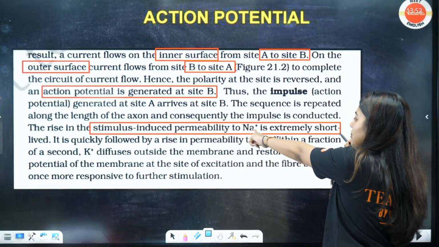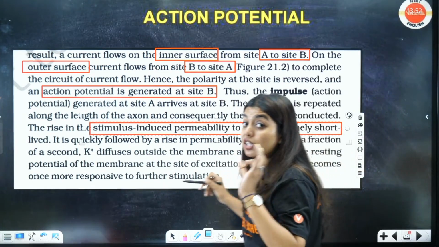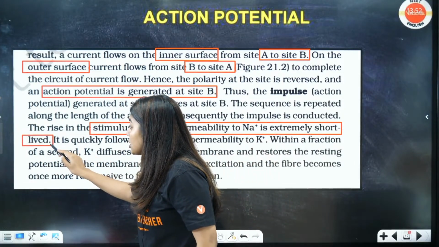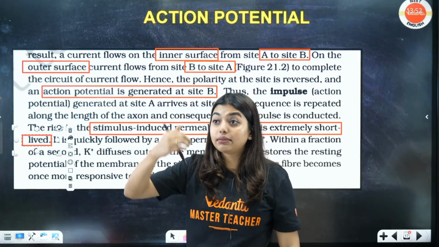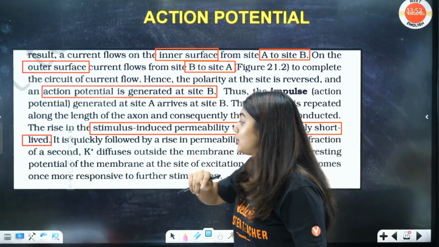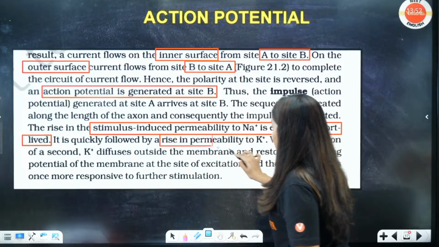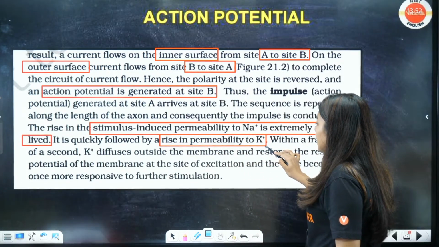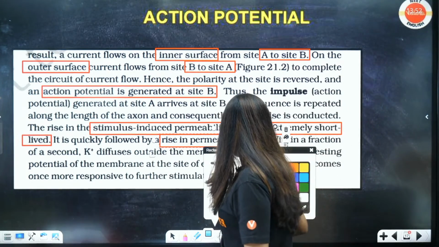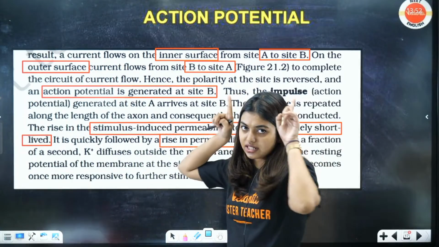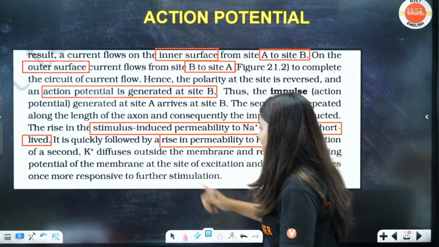Stimulus-induced permeability to sodium is extremely short-lived. Short-lived, because if it lives for a longer time, then more action potentials will be created, and that we don't want. So it is quickly followed by the rise in the permeability of potassium. That is, students, the moment they tell, oh, my elder daughter is good, my elder son is good, they will get two horns. So immediately it will drop down. That's what they're trying to say.